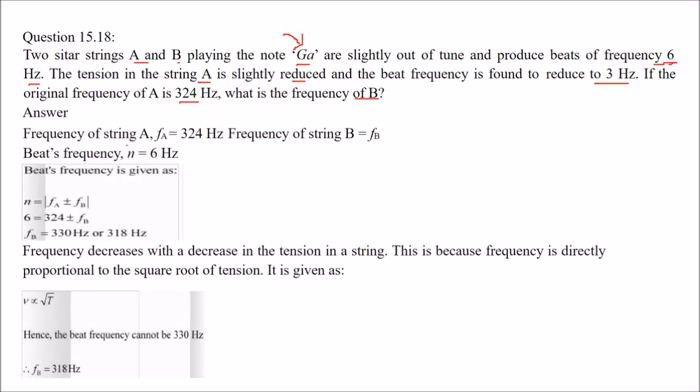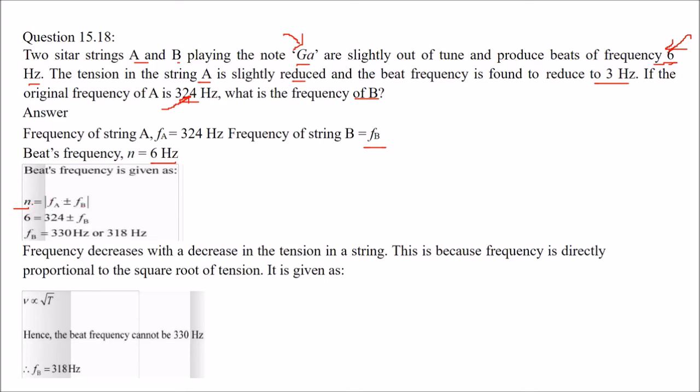So here, the frequency of string A, Fa, is 324 Hertz. The frequency of string B, we don't know, we have to find it. But the beat frequency is given as 6 Hertz. Now, we know how to formulate the beat frequency. Beat frequency is given by n equal to Fa plus minus Fb.